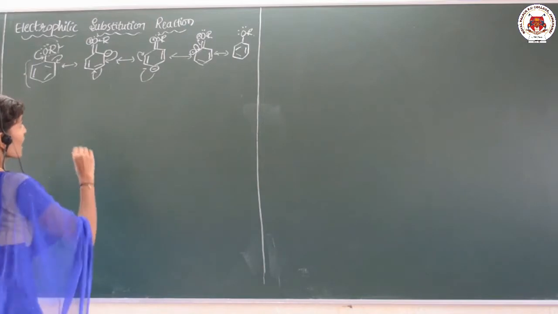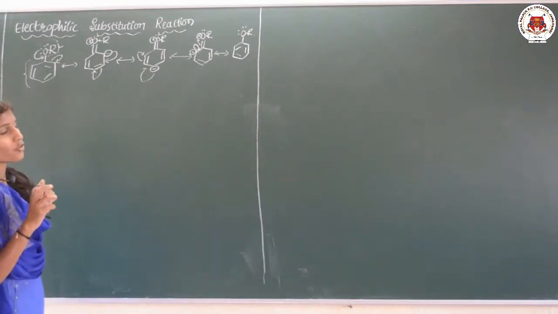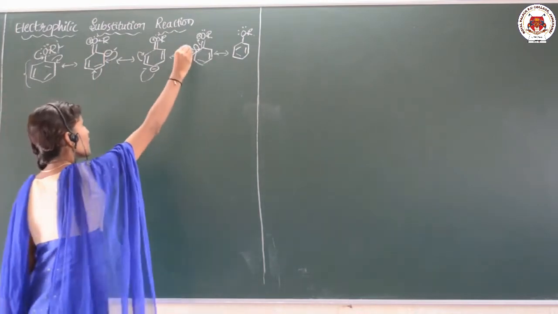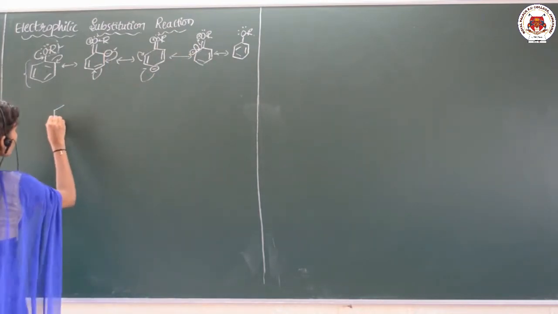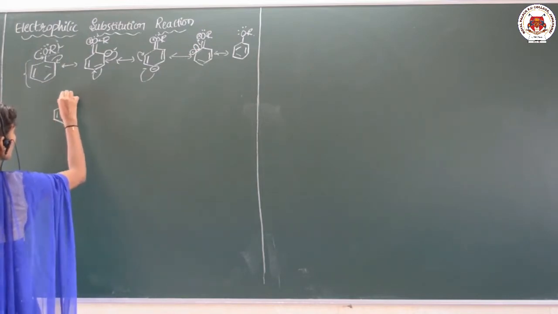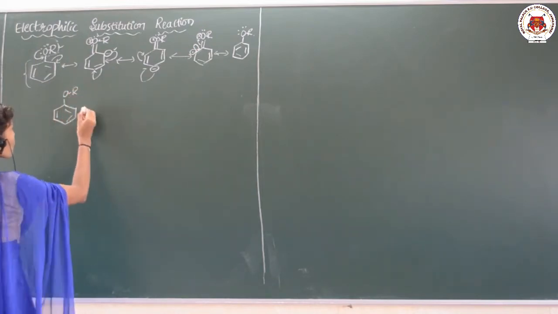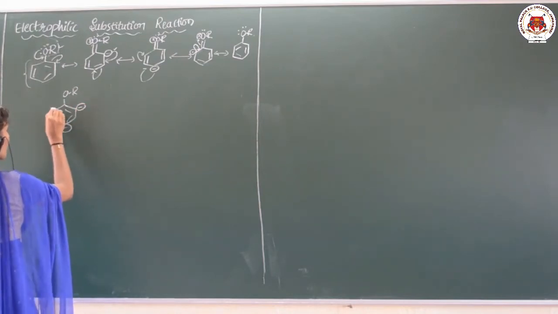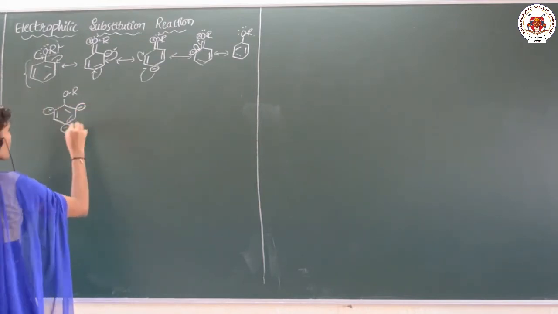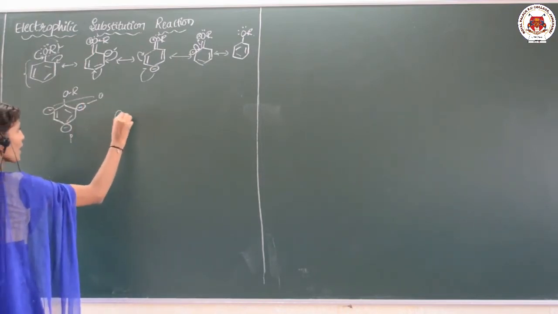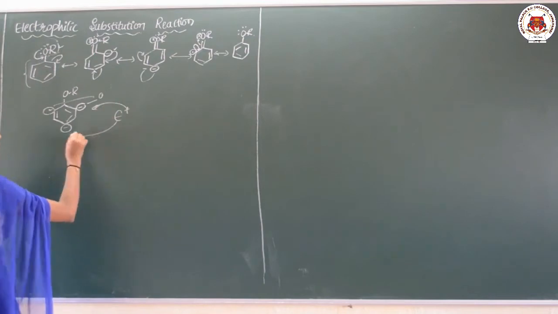But the thing is that just look at the electron rich centers here, in the case of the ortho position here and here. Suppose this is the alkyl aryl ether. So, in it which position is electron rich? This position is electron rich, this position is electron rich, this position. This is the para, these two are the ortho positions. So, our electrophile can attack on these positions.